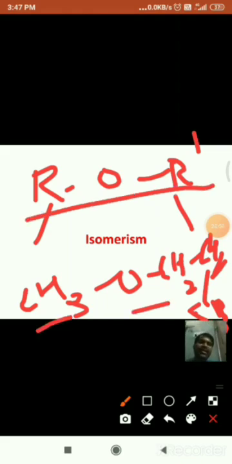It shows metamerism with diethyl ether. That means ethers show chain isomerism, functional group isomerism, as well as metamerism.